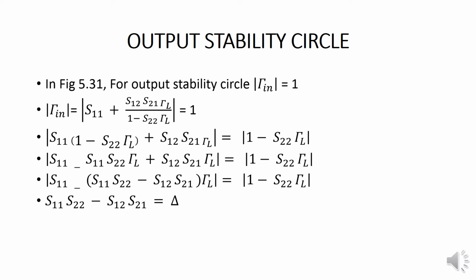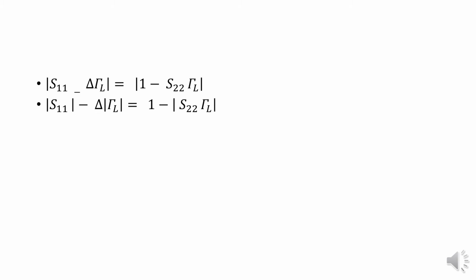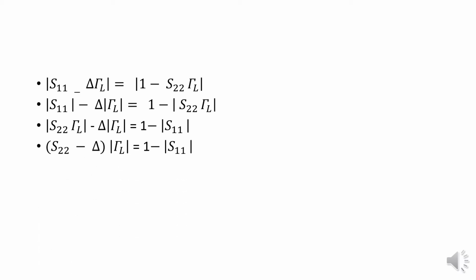So we have to substitute this value: modulus of S11 − Δ ΓL will be equal to modulus of 1 − S22 ΓL. Then modulus of S11 − Δ ΓL, taking moduli, will be equal to modulus of 1 − S22 ΓL. Then we have to take ΓL to one side: modulus of S22 ΓL − Δ modulus of ΓL will be equal to 1 − modulus of S11. Then we take the modulus of ΓL as common: modulus of S22 − Δ times modulus of ΓL will be equal to 1 − modulus of S11.